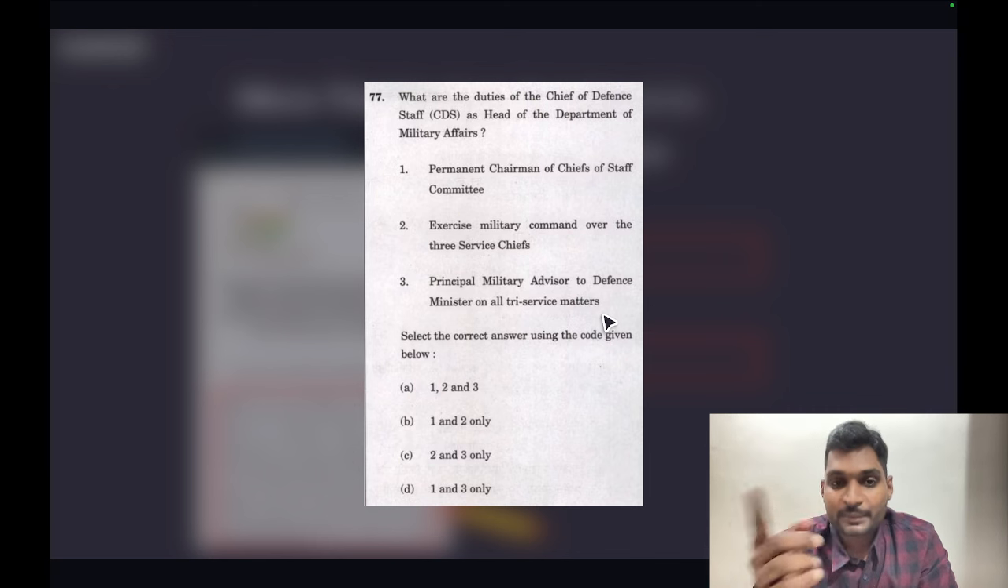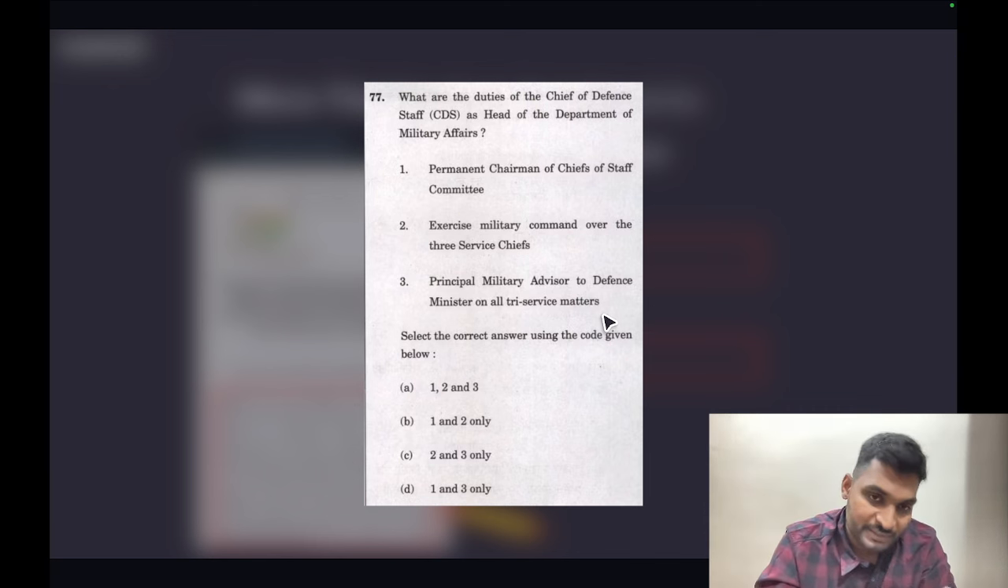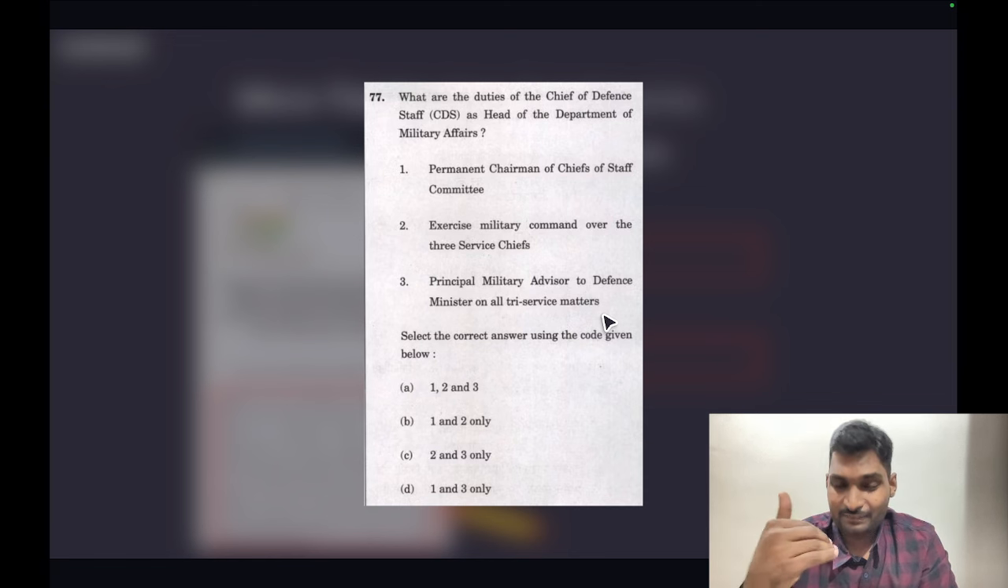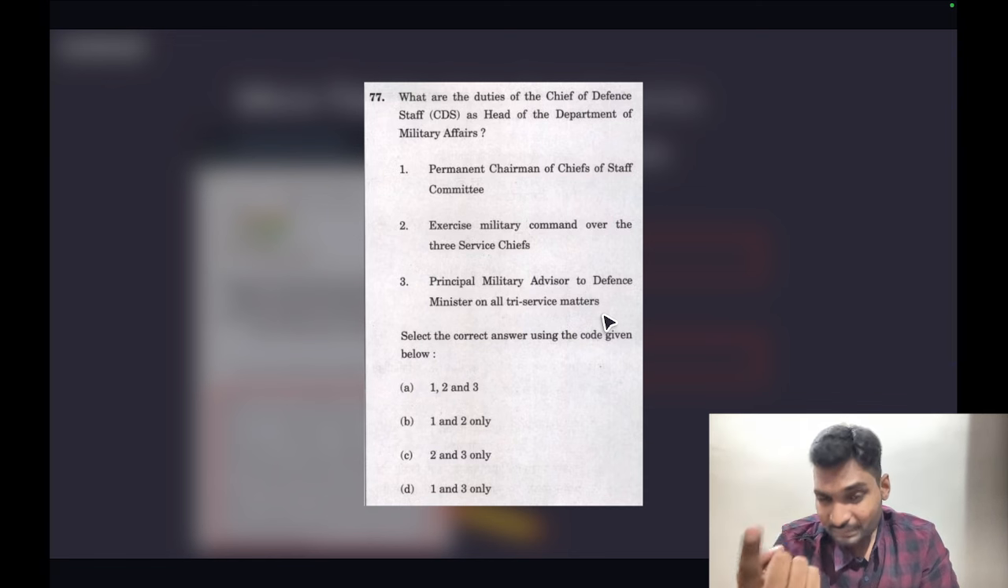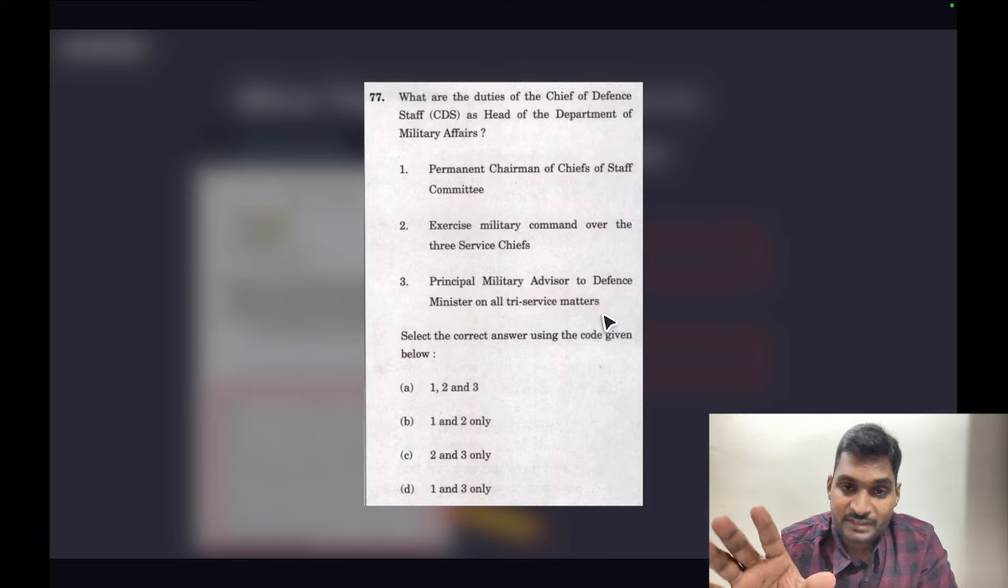So statement 1 and statement 3 have been taken directly from the press release, and statement 2 was just fabricated, in keeping with the trend of the previous questions that we just saw. So the correct answer is 1 and 3, option D.